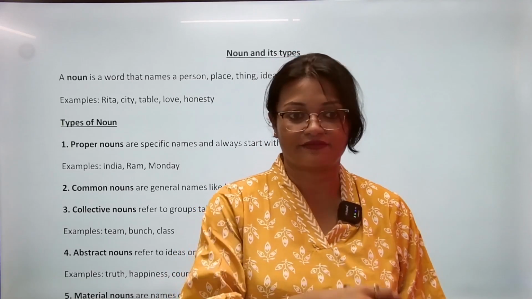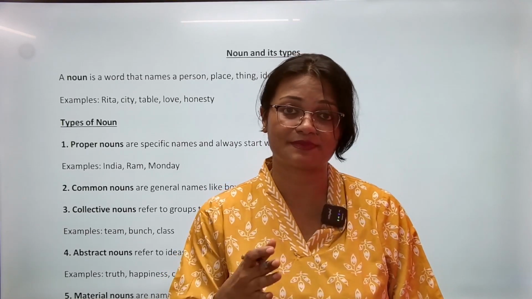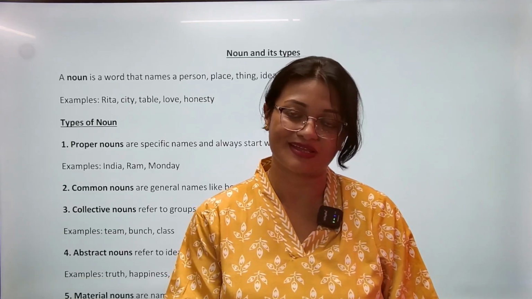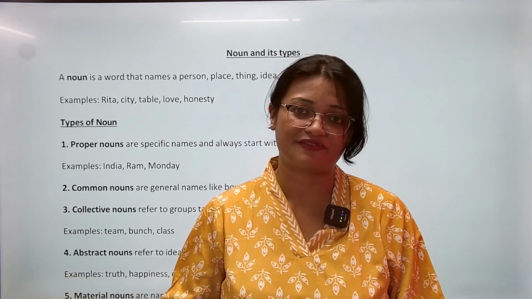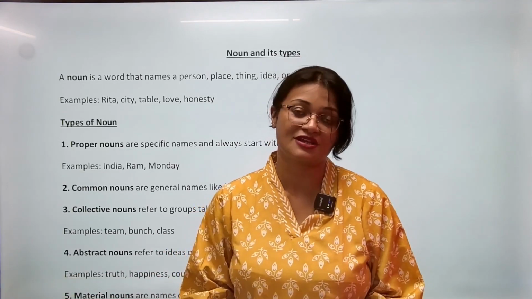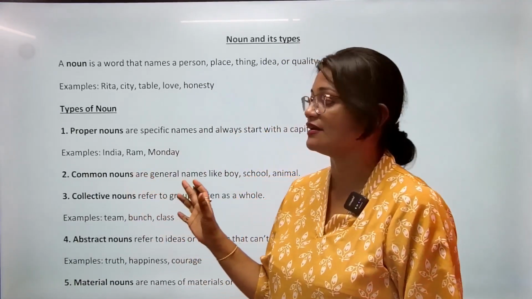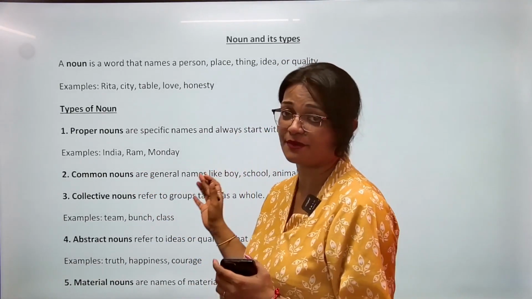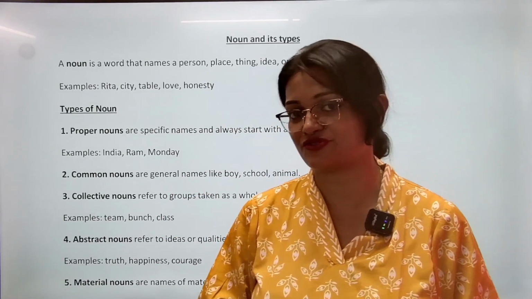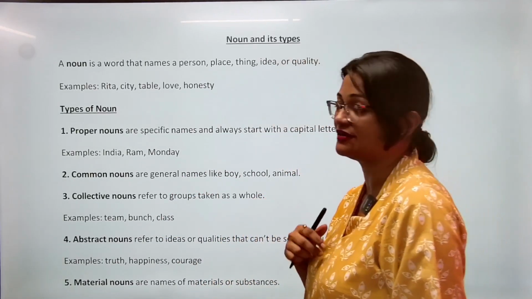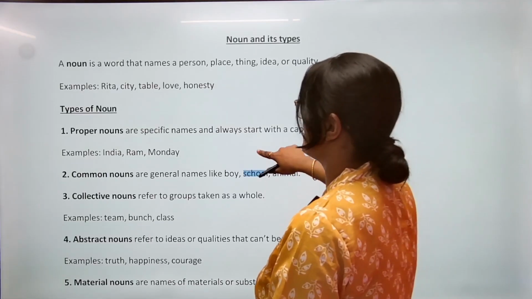So before framing a complete sentence, we should know its parts, and its parts are noun, verb, adjective, adverb, all those. These are called parts of speech. So today, firstly, we will start with noun and its types. Although it's an easy topic, at the same time, sometimes it can be tricky because we have singular and plural verb, noun, and all those. So let's start.